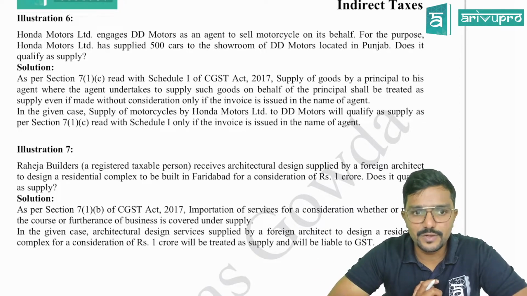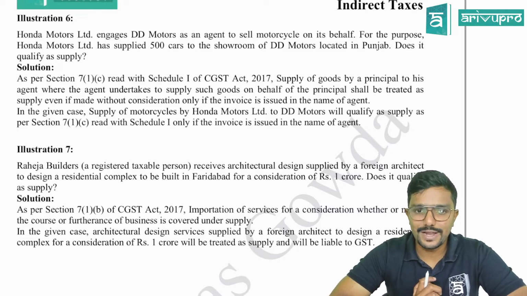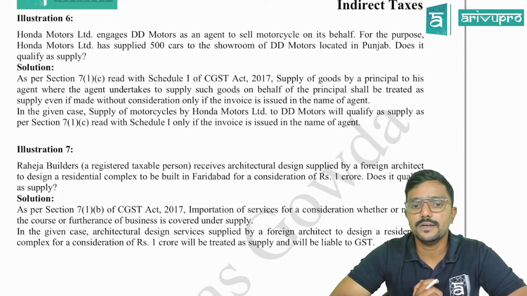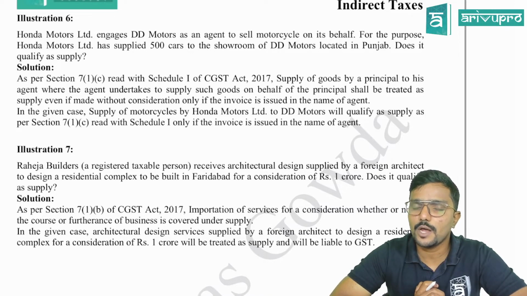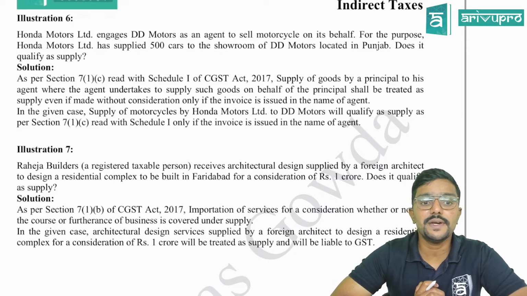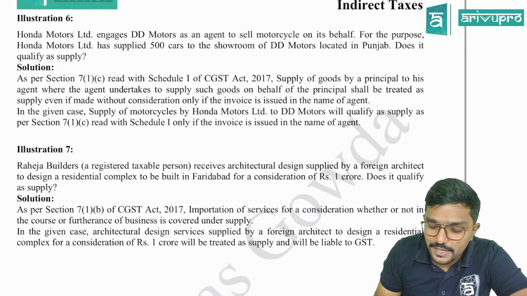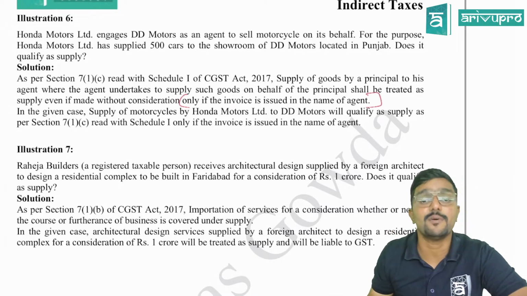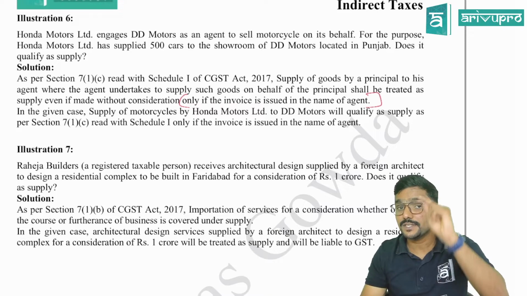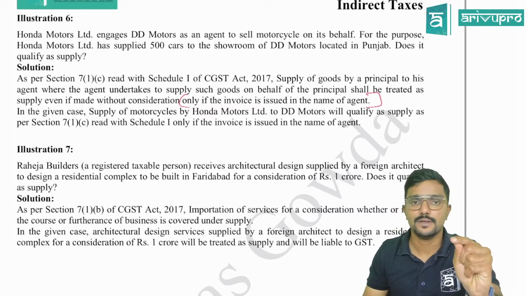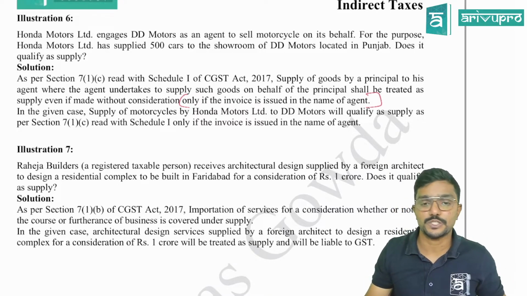As per section 7(1)(c), read with schedule 1 of CGST Act 2017, supply of goods by a principal to his agent, where the agent undertakes to supply such goods on behalf of the principal, shall be treated as supply, even if it is made without consideration, only if the invoice is issued in the name of the agent. Yeah, that explanation, that point you have to quote, guys, because there is no clarity in the question.